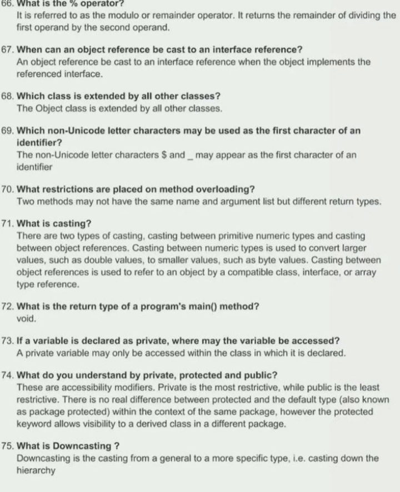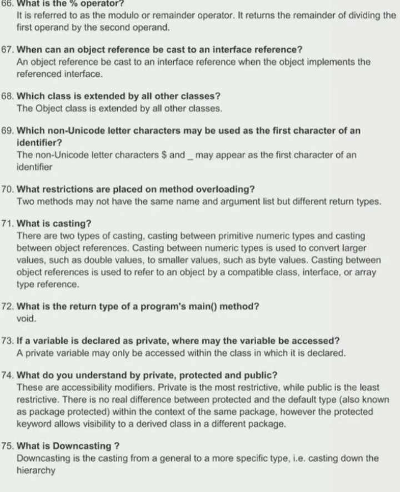72. What is the return type of a program's main method? void. 73. If a variable is declared as private, where may the variable be accessed? A private variable may only be accessed within the class in which it is declared. 74. What do you understand by private, protected, and public? These are accessibility modifiers. Private is the most restrictive, while public is the least restrictive.